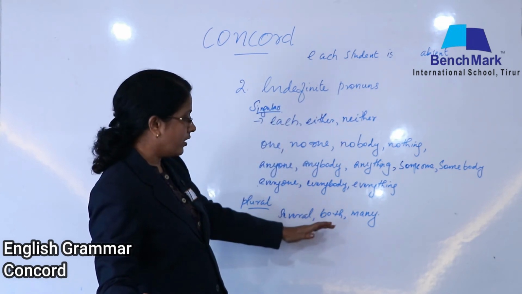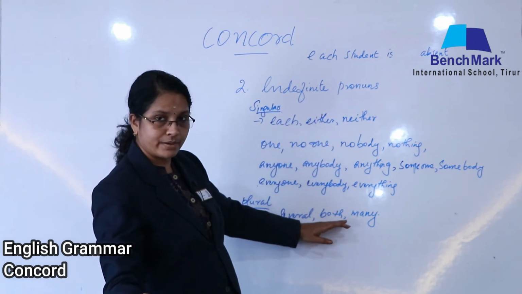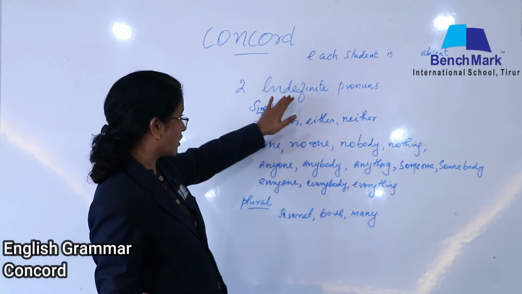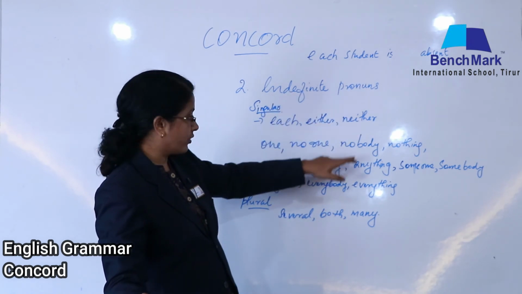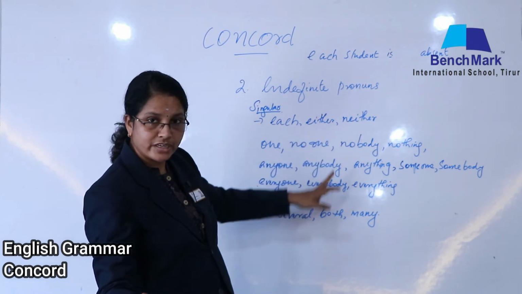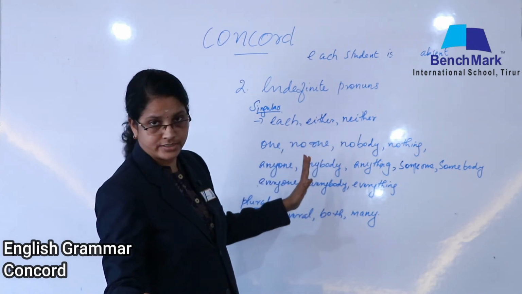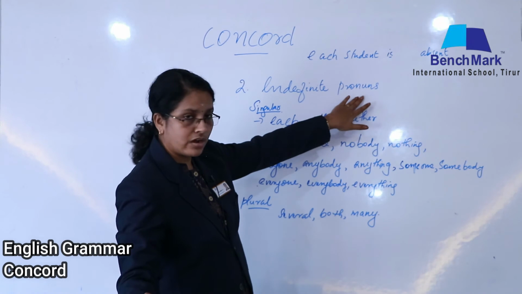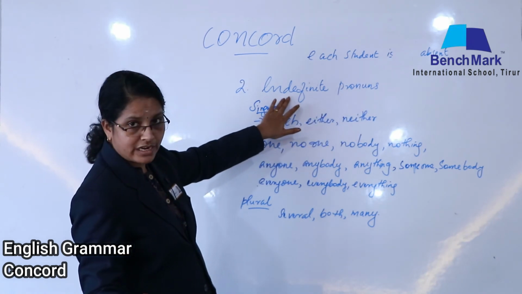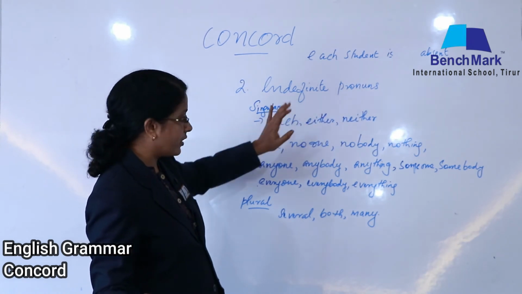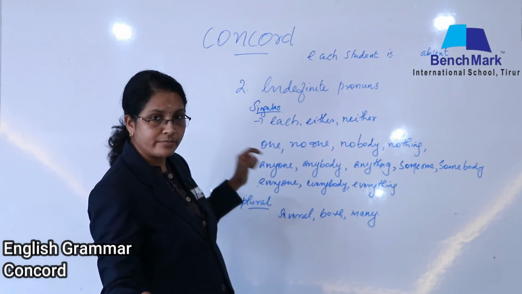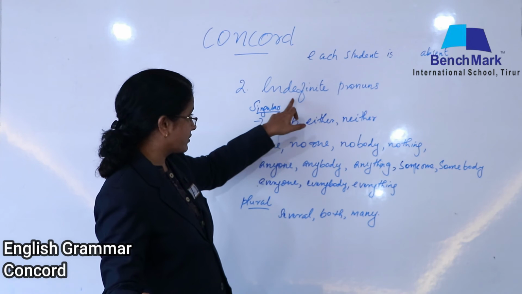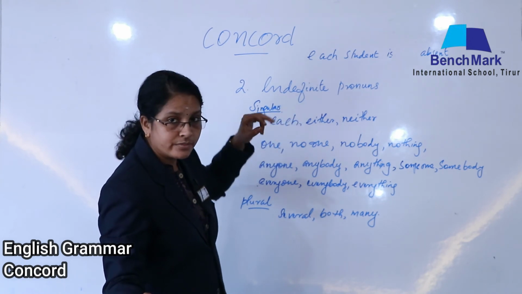When we are not sure about a particular person, we are using these words. That's why it is called indefinite. Instead of a noun, we are not using any words or any names here. Instead, we are using some words, and those words are called pronouns. Why is it called indefinite pronouns? When we are not sure about who this is or which one it is specifically, and there is no name to indicate, only then we are using them. So this is called indefinite pronouns.